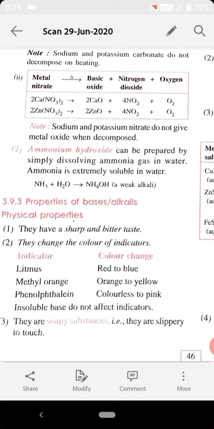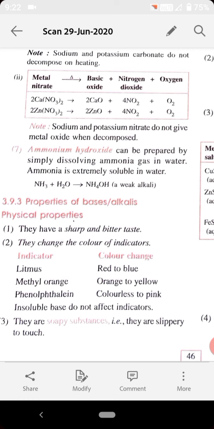In upcoming chapters, we will discuss ammonia gas and how it is very highly soluble in water. Its affinity towards water is very high. So when we dissolve ammonia gas in water, it forms ammonium hydroxide, which is a base. These are the 7 methods I told you related to the preparation of bases, how a base can be prepared.